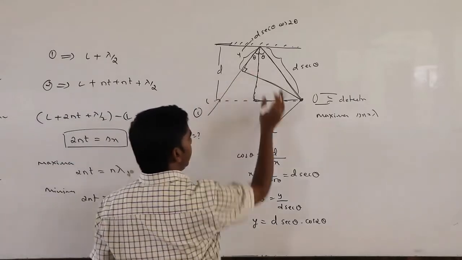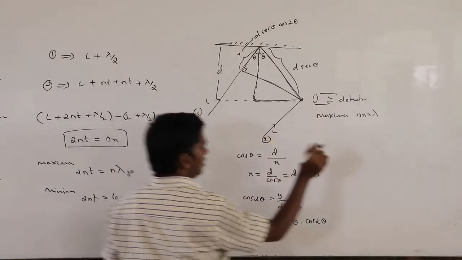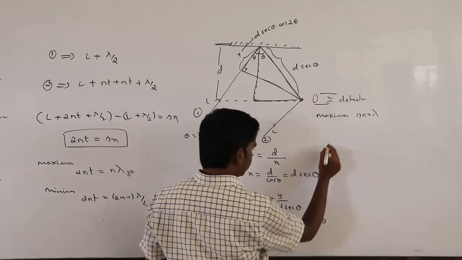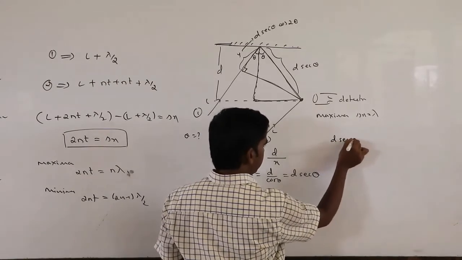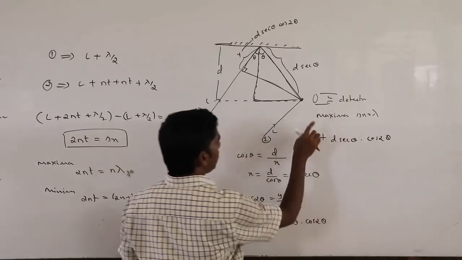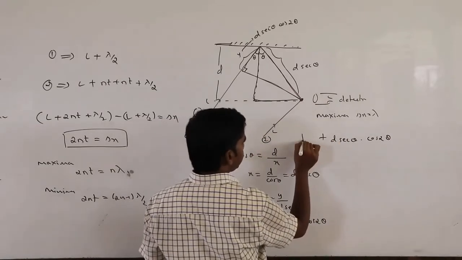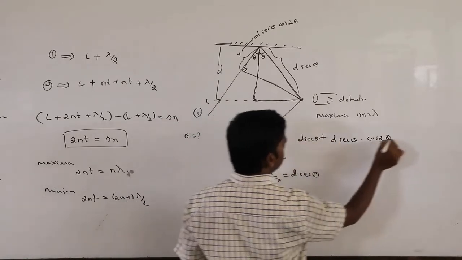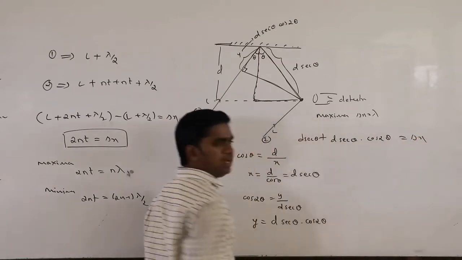That is nothing but delta x. This L will get cancelled. So delta x, what we got is d sec theta cos 2 theta plus one more d sec theta, equals delta x.